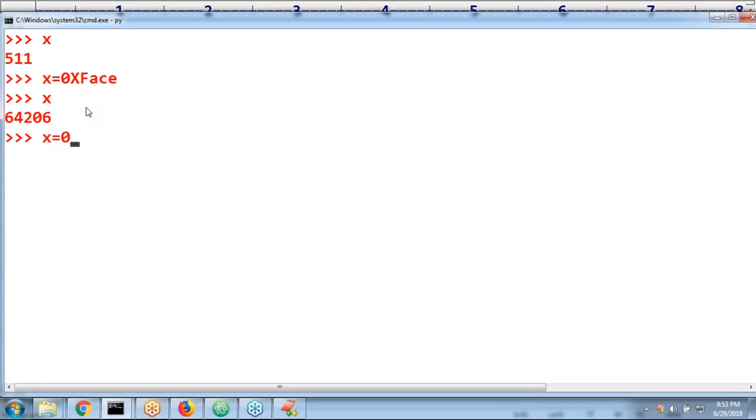x is equal to 0xBEEF, I'm taking. Valid or not? Valid. What is the problem with that? 48,879, like this I'm taking.